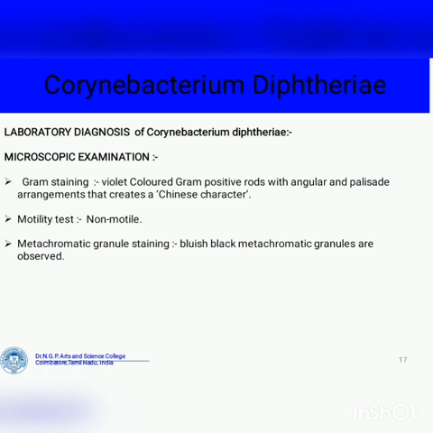Then we see the laboratory diagnosis of Corynebacterium diphtheriae. Under microscopic examination, gram staining shows gram-positive rods with an angular and palisade arrangement that creates a Chinese letter character, in Y and V configurations. Motility test: it is non-motile. Metachromatic granules: bluish black metachromatic granules are observed.